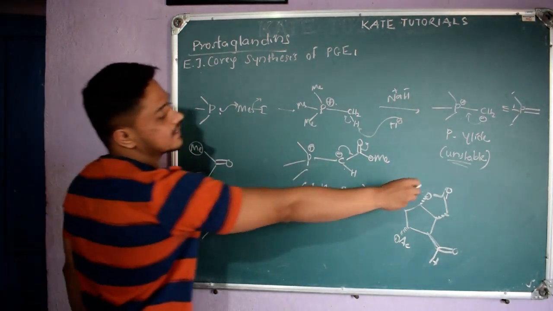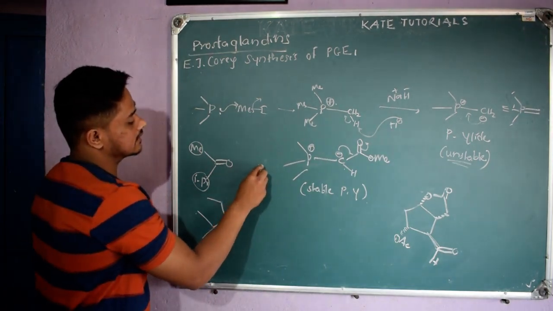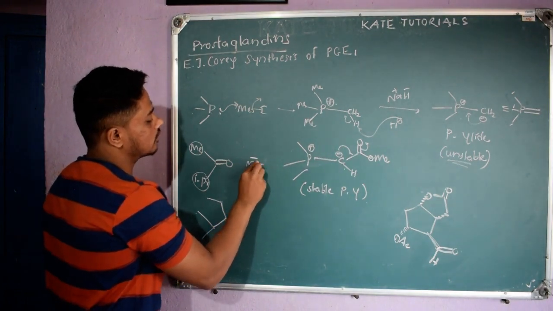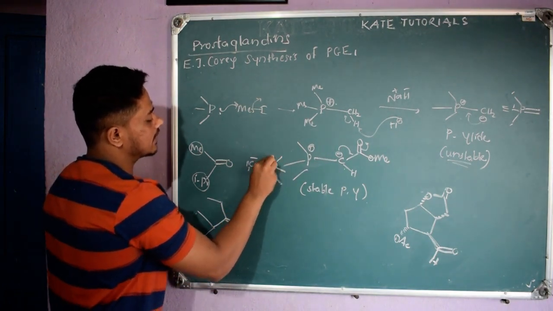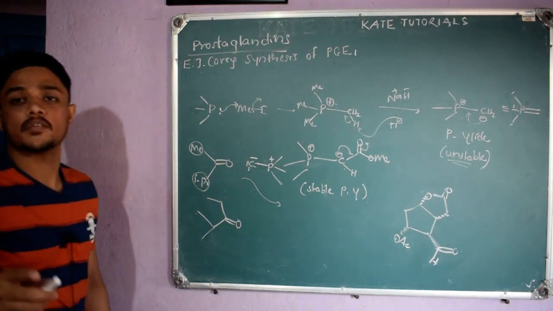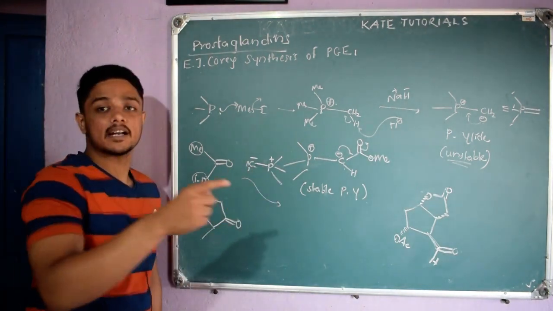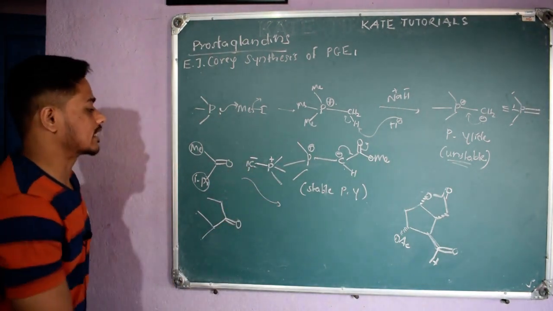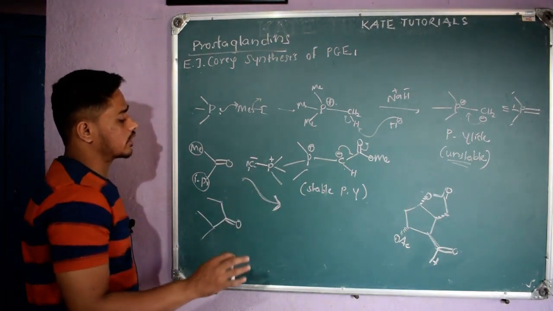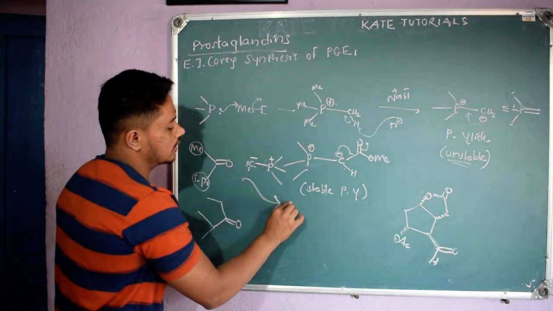To this, if I add this unstable phosphorus ylide, CH2 minus with a single bond, P CH3 CH3 CH3 and plus. All these reactions, everything, we will discuss in reaction mechanism, where we will discuss phosphorus ylide, nitrogen ylide, sulfur ylide, so many things, right? So in reaction mechanism we will discuss that. No need to worry.